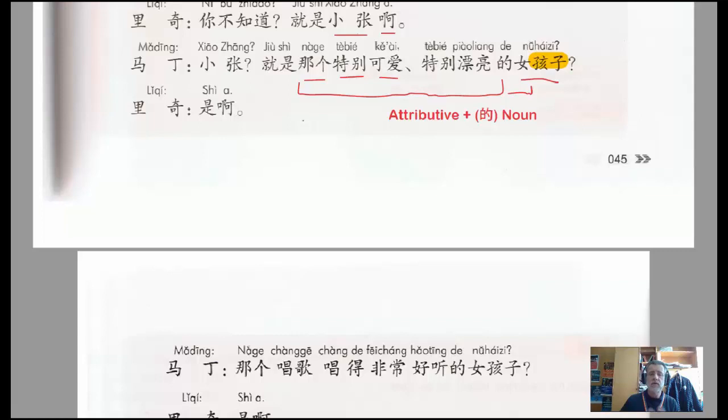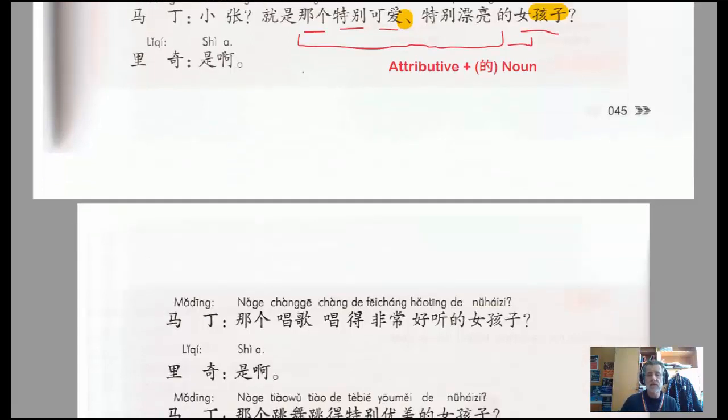okay? Oh, also, sorry, I forgot to mention too, one really important thing. Just note here, this comma. This is a listing comma, right? So this is all part of the one kind of little clause, if you like, or sentence, the one description, and it's a listing comma because there's a couple of these characteristics or attributes that Ma Ding is describing.